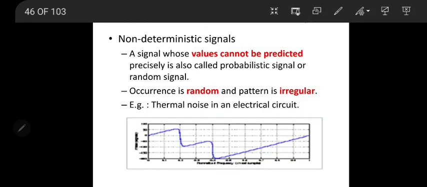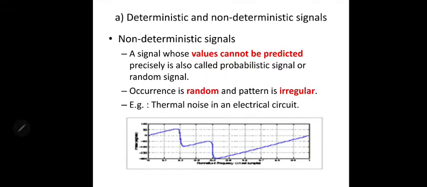Okay, a non-deterministic signal is a signal where the value cannot be predicted, also called a random signal or a probabilistic signal. It happens randomly and in an irregular pattern. For example, thermal noise in an electrical circuit: we cannot expect what will happen next. So it moves randomly like this signal, and we don't know what is going to happen next.